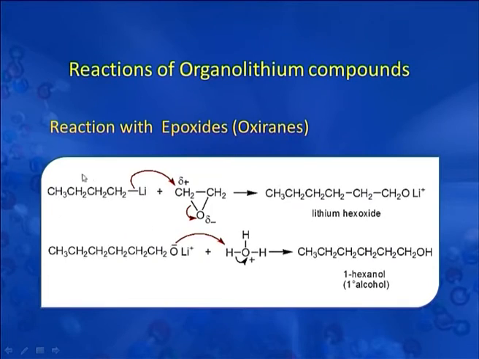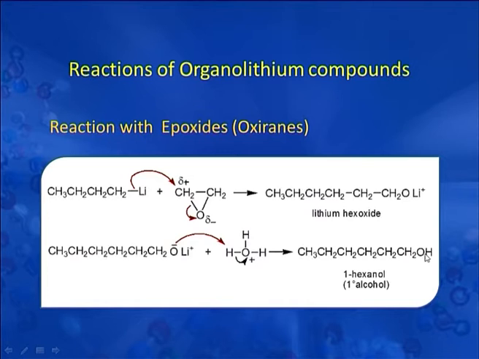See, in this reaction we have started with butyl lithium, we have treated this butyl lithium with epoxide or ethylene oxide. Now, when the reaction has taken place, the product formed is a primary alcohol, but in the starting material we had only 4 carbons and in the product we have got 6 carbons.